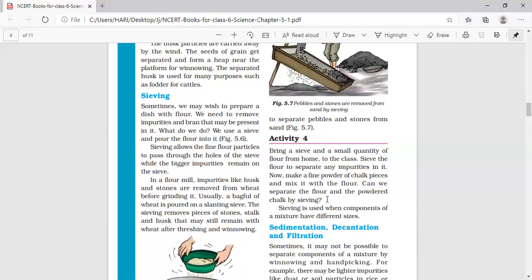Children, today we are ending here. The remaining part we will be revising in the next session.